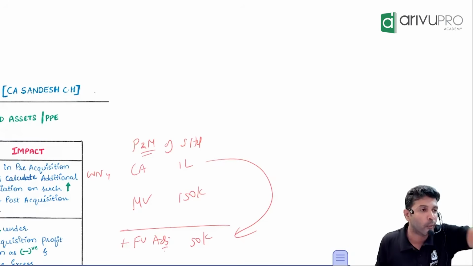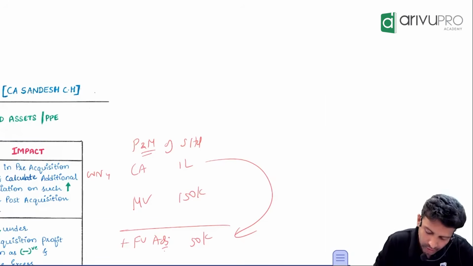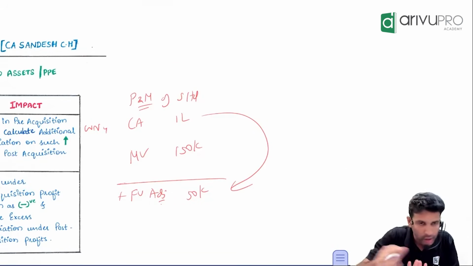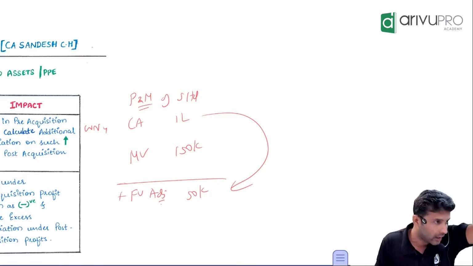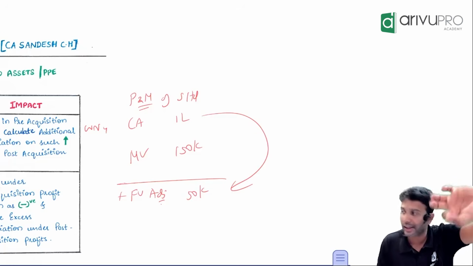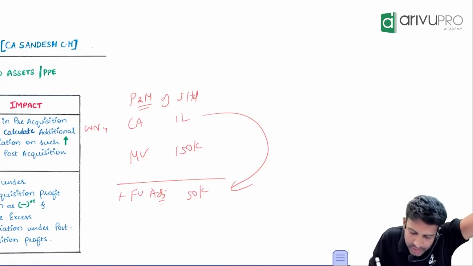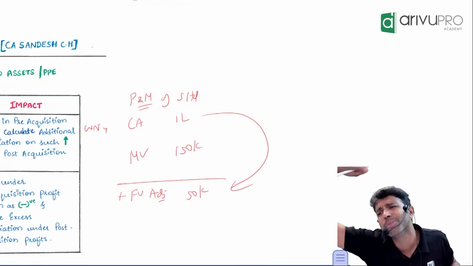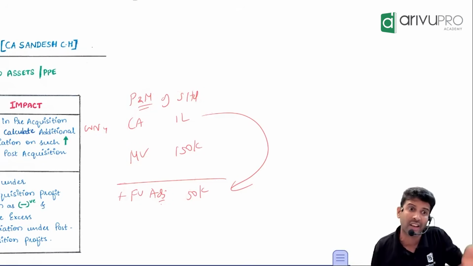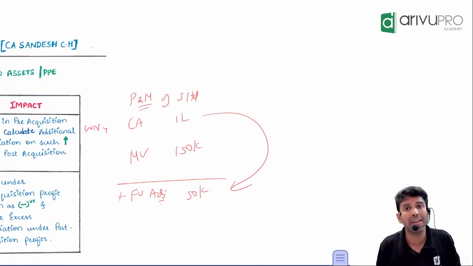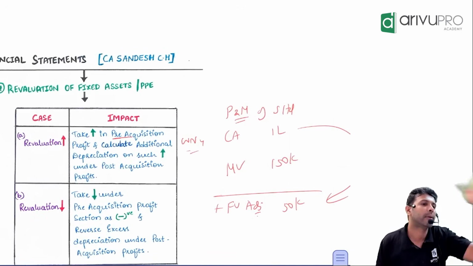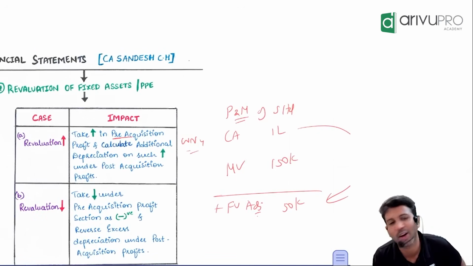Sir, when are you doing this exercise? You do all this activity on the day the holding company got control in the subsidiary company. Did this asset come on that day, or was it there much before? Did all these assets come after the holding company became a shareholder, or are they already existing? Already existing means it is pre. That means this should come under working note number 4 under pre-acquisition. One more adjustment. Got it?